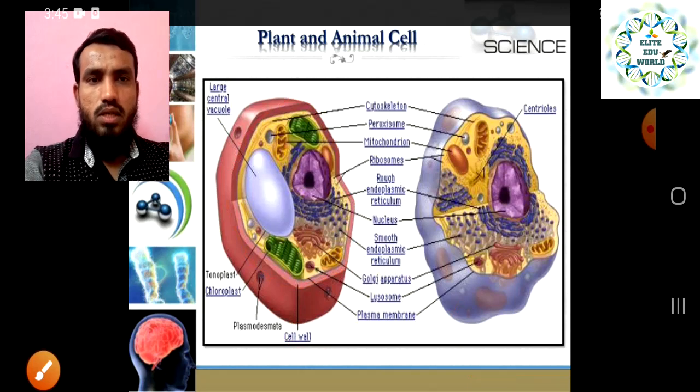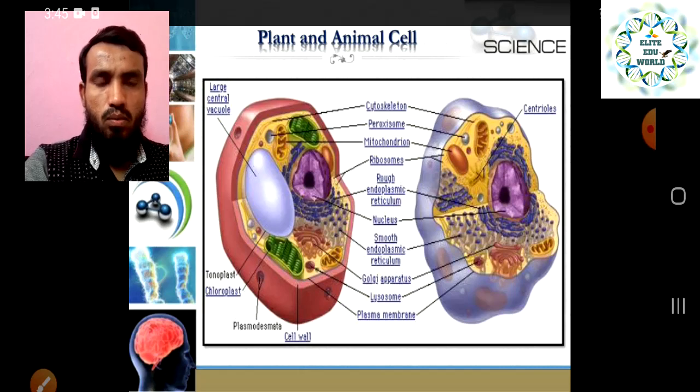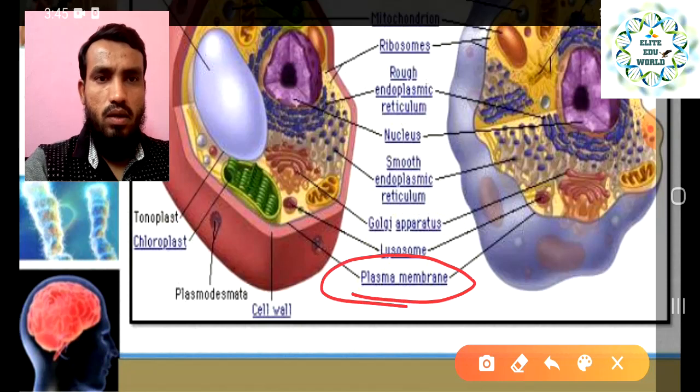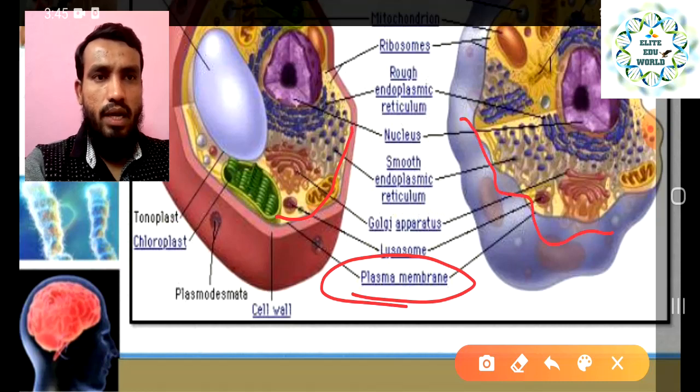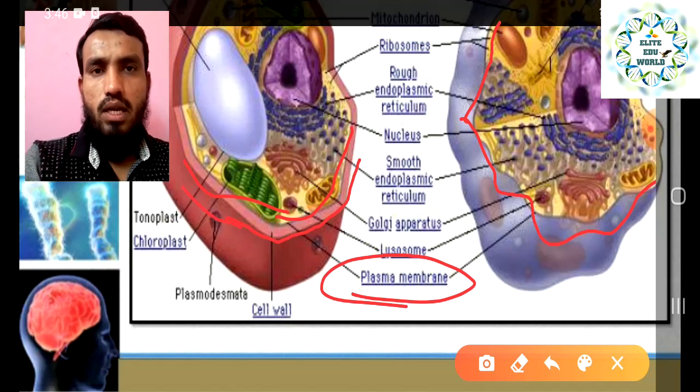The second layer is called the plasma membrane. Plasma membrane is present in both cells. This is the second common characteristic, the plasma membrane. It is the second layer in the plant cell, but the very first layer in the animal cell, right? The outermost layer in the animal cell is the plasma membrane, but in the plant cell it is the second layer, because the first layer is the cell wall. So this is present in both plant cell as well as animal cell.